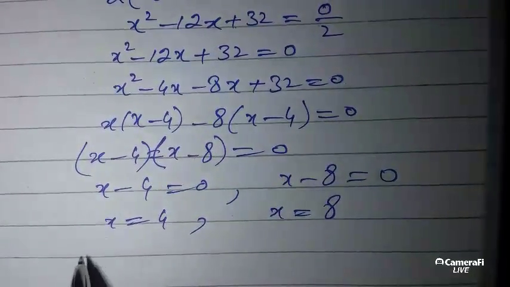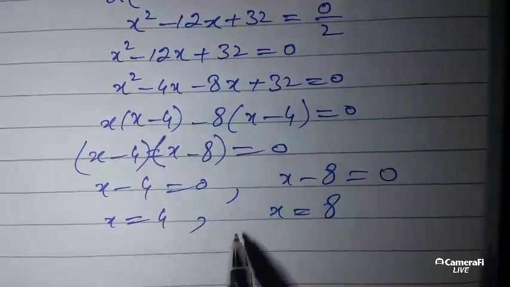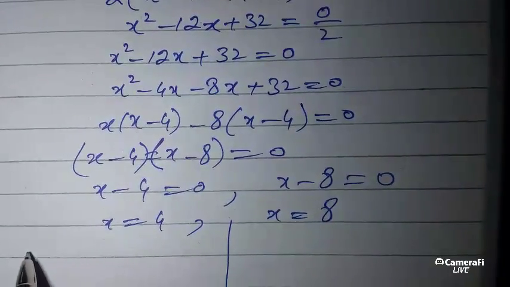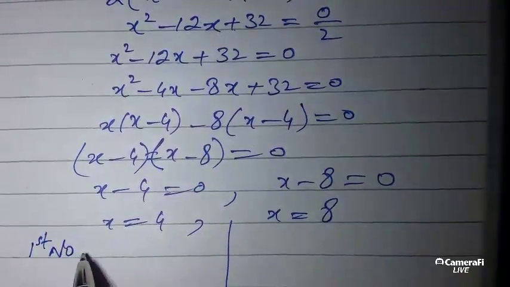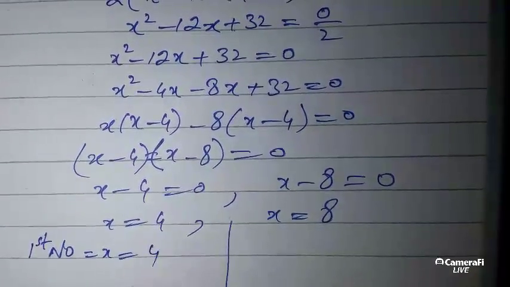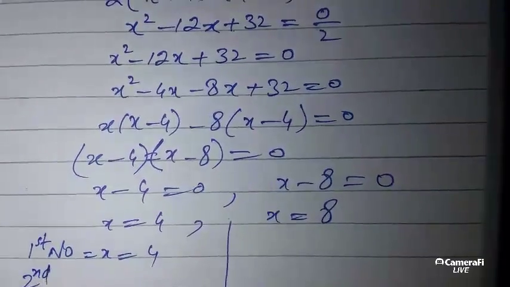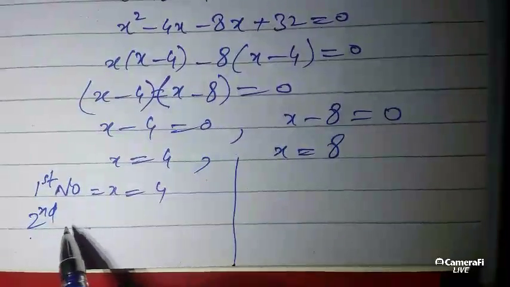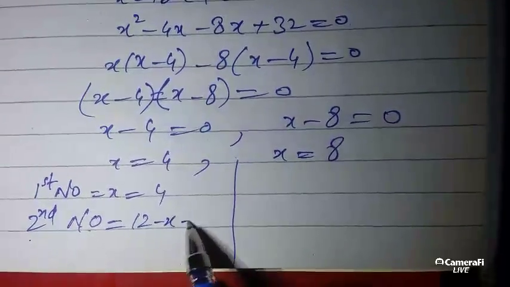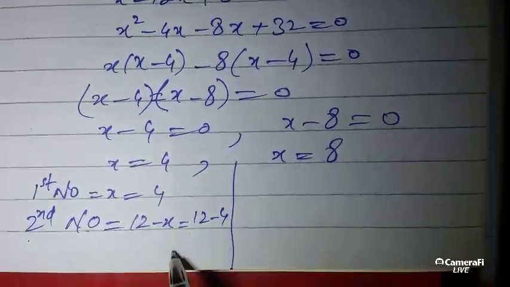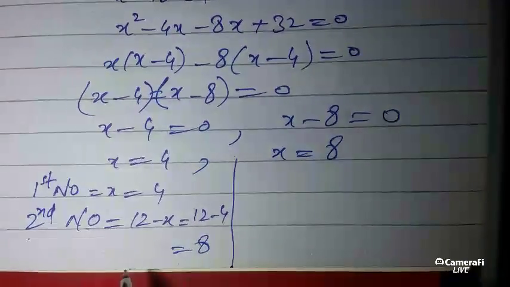If first number x is 12, the second number is 12 minus x, which is 12 minus 4, which is 8.